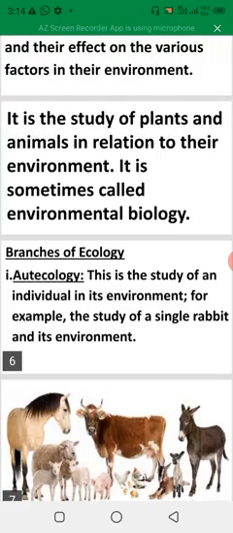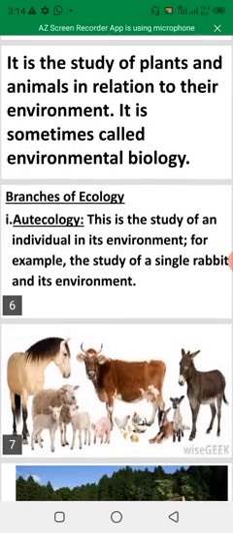Then the branches of ecology. Number one, autecology. This is the study of an individual in its environment. For example, the study of a single rabbit and its environment.